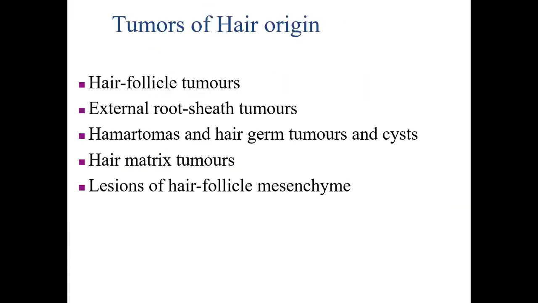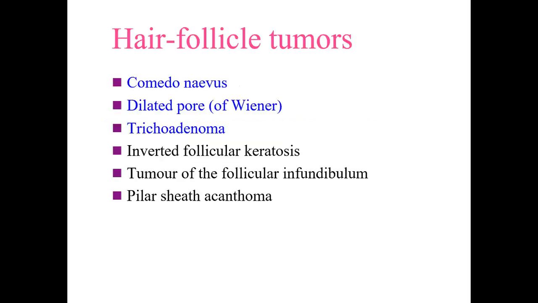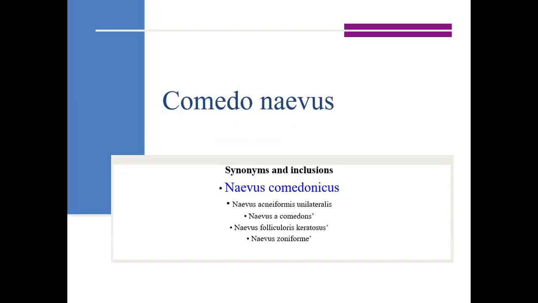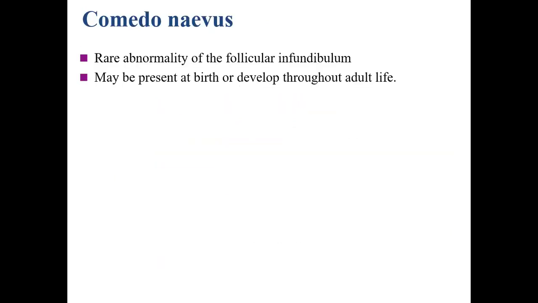The tumors of hair origin are further subclassified like hair follicle tumors, external root sheath tumors, and certain others which are being displayed on your screen. We'll discuss them all one by one. The hair follicle tumors subgroup consists of comedo nevus, dilated pore, and trichoadenoma, and certain other tumors which we are going to discuss. Comedo nevus, also known as nevus comedonicus.